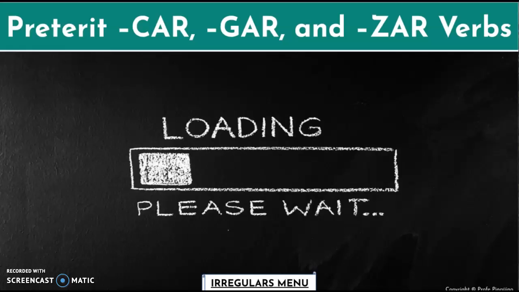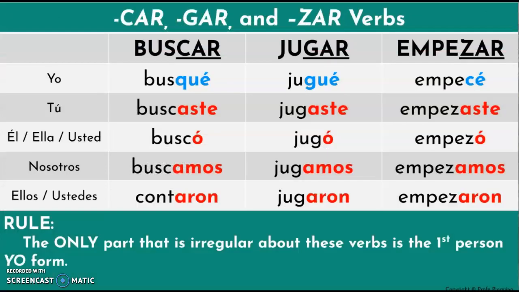The first category of the spelling changes we're going to look at are car, gar, and zar verbs. For the car, gar, and zar verbs, the only part that is irregular is the one in the first person form, the yo form of the verb. As you can see, buscar in the yo form becomes busqué. The rest of the verb forms stay the same as you would conjugate them in the preterite form.